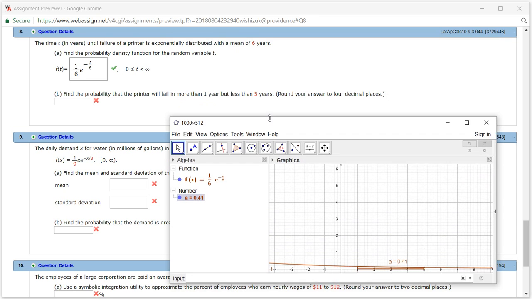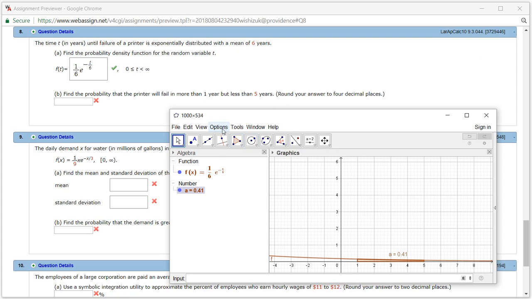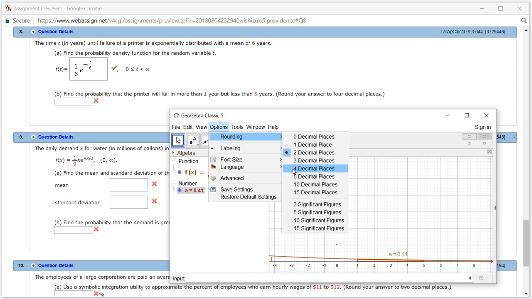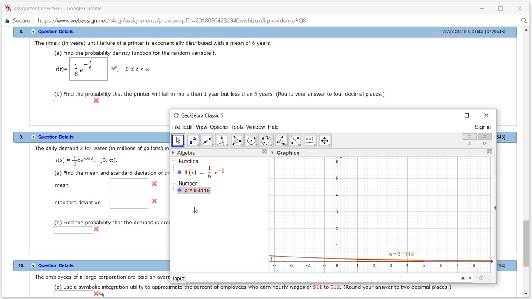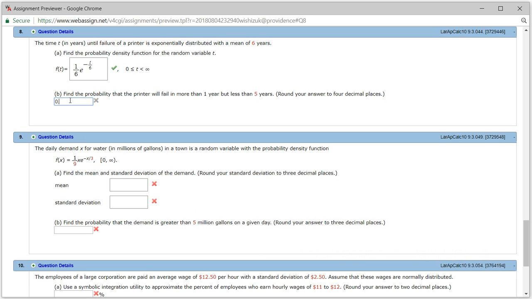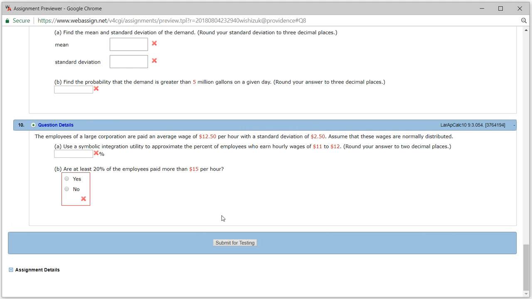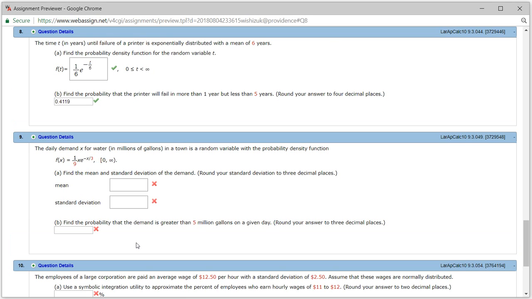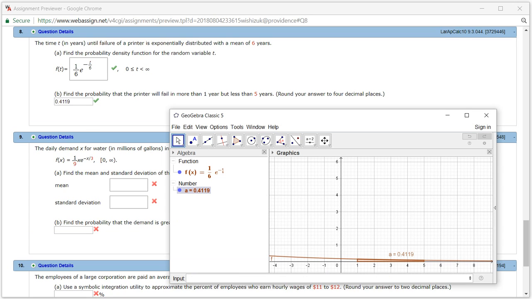What's the precision? 4 decimal places, so I have to change it to 4 decimal places. We get 0.4119. Let's check the answer. Submit for testing. I came back and it looks like we got this one correct as well. That's it. I hope that this was clear.